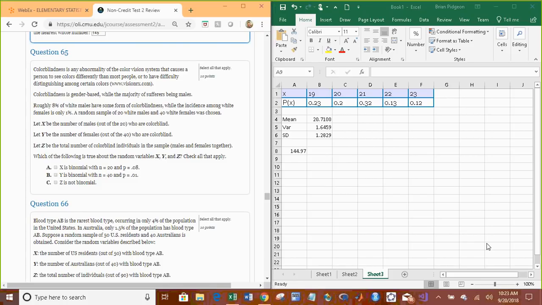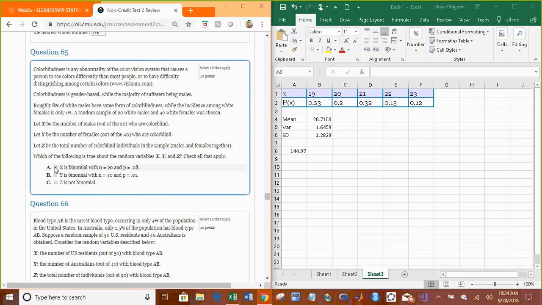Anyway, so we have that there are 2 possible outcomes, success or failure. The probability of success is the same for every trial. The number of trials is fixed, and each observation for each trial is independent of the other one. In this case, it meets the conditions. So with x, the number of males out of 20, the probability of success is 0.08, and either you have color blindness or you don't, and one male having color blindness does not affect another. Same thing with y, but y is females. So now we're looking at out of 40, the probability of success is 0.01.